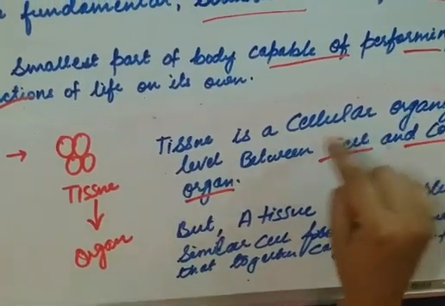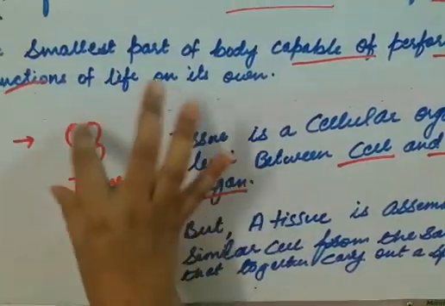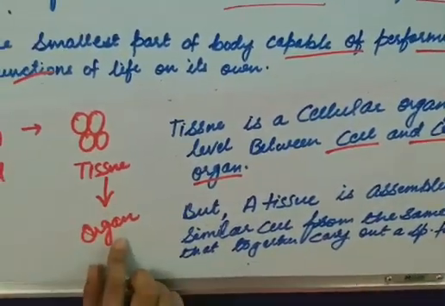So a tissue is a cellular organization level between a cell and a complete organ. This is an organization level between a cell and an organ.